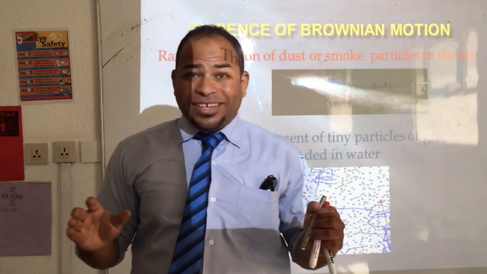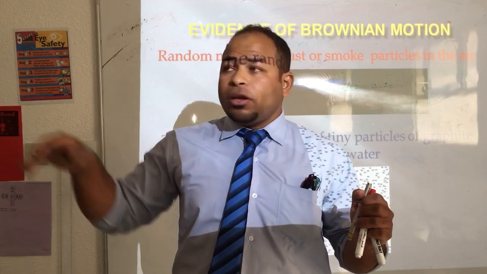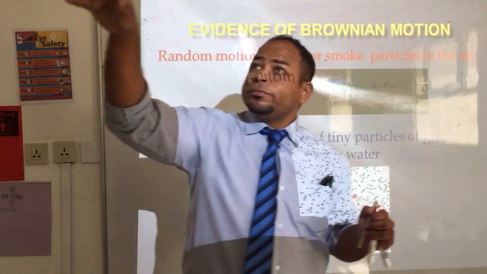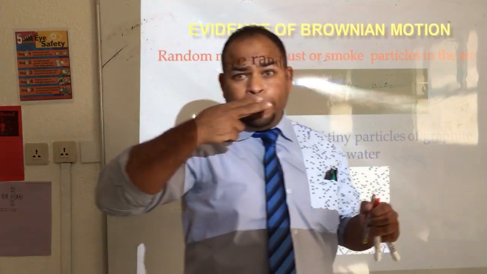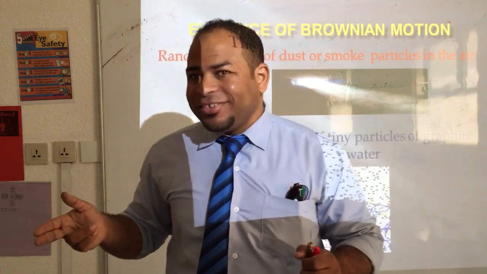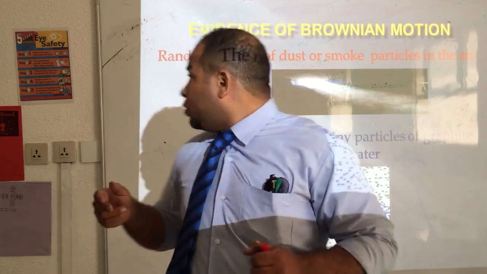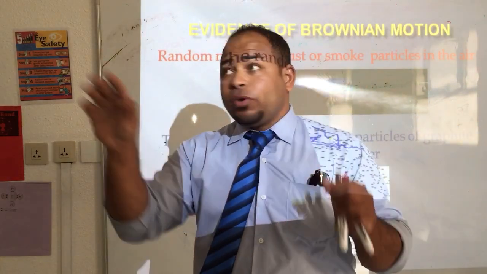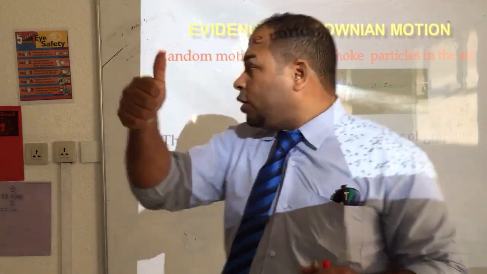Sometimes you can see smoke inside the air move, maybe the smoke of cigarettes, maybe of factories, maybe dust. You can see dust move. This is one evidence of